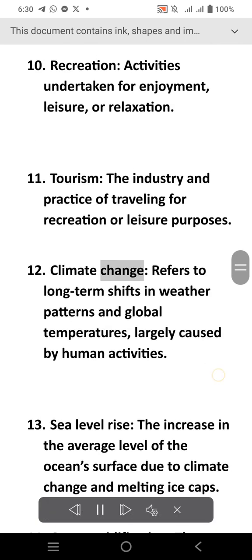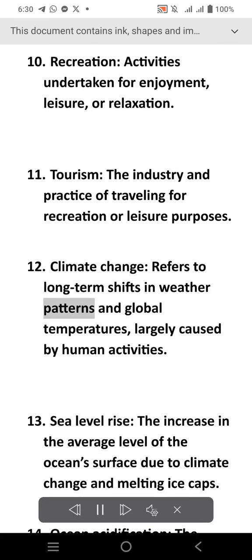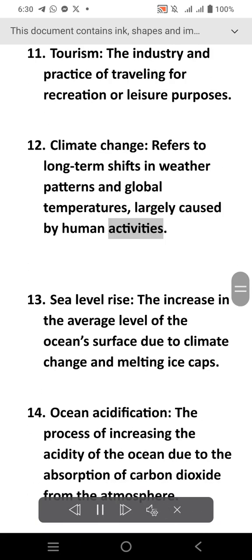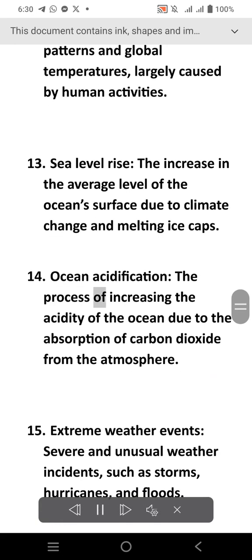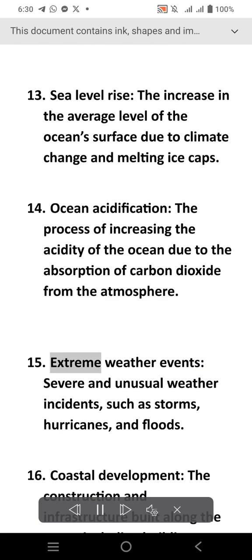Climate change, refers to long-term shifts in weather patterns and global temperatures, largely caused by human activities. Sea level rise, the increase in the average level of the ocean's surface due to climate change and melting ice caps. Ocean acidification, the process of increasing the acidity of the ocean due to the absorption of carbon dioxide from the atmosphere. Extreme weather events, severe and unusual weather incidents, such as storms, hurricanes, and floods.